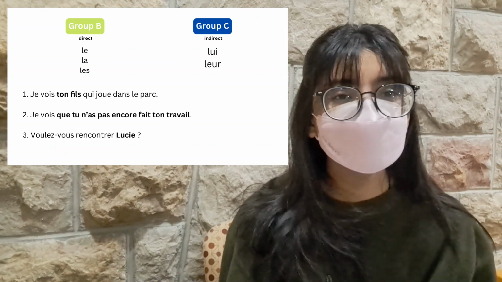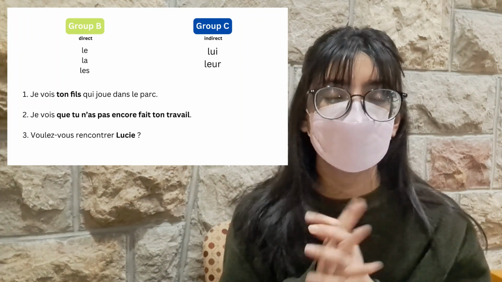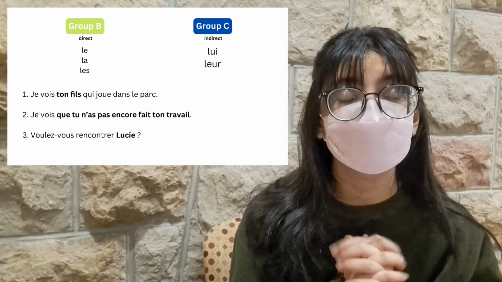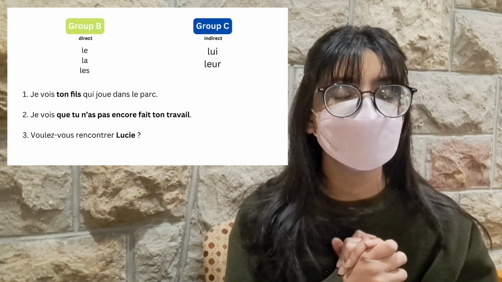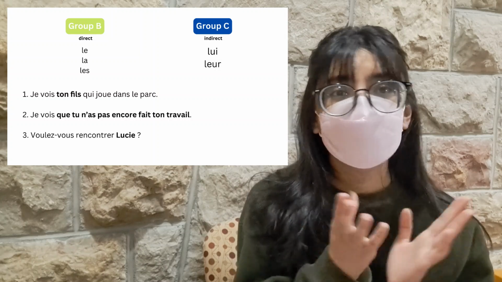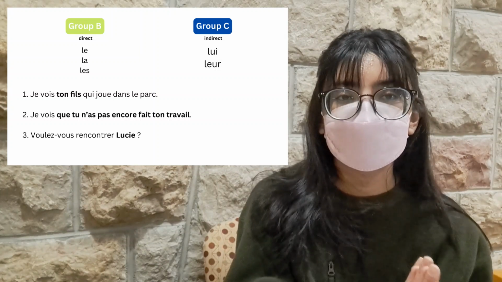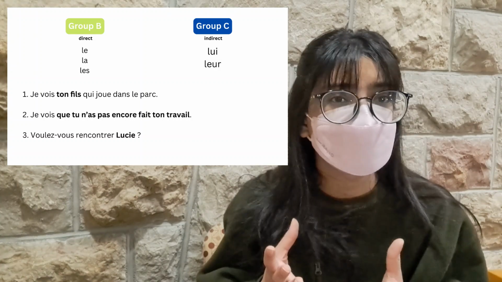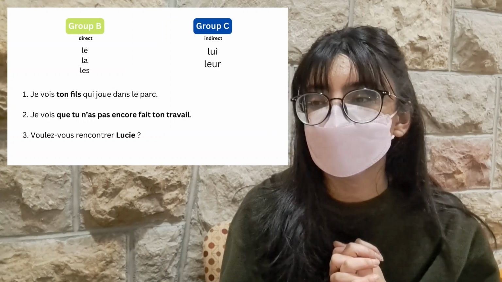Now, ton fils, of course, is going to be direct with the help of the verb voir, and this is why we will make use of the pronoun le. Why are we making use of the pronoun le? Why are we not using la or les? That's because ton fils is actually a masculine noun, and we cannot make use of la or les because it's not feminine, and of course it's not plural, which is the reason why we would make use of le.